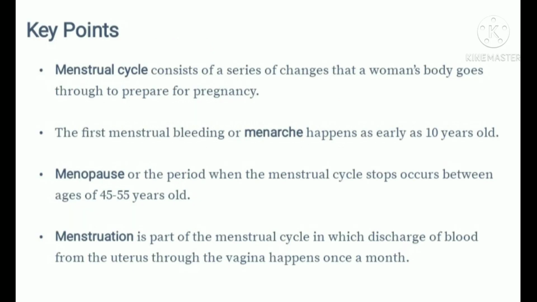Key points. Menstrual cycle consists of a series of changes that a woman's body goes through to prepare for pregnancy. The first menstrual bleeding or menarche happens as early as 10 years old. Menopause, or the period when the menstrual cycle stops, occurs between ages of 45 to 55 years old. Menstruation is the part of the menstrual cycle in which discharge of the blood from the uterus through the vagina happens once a month.